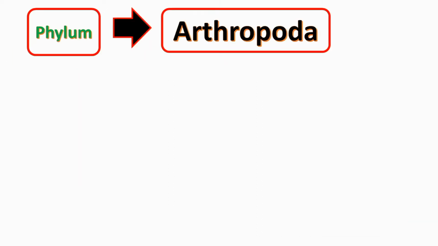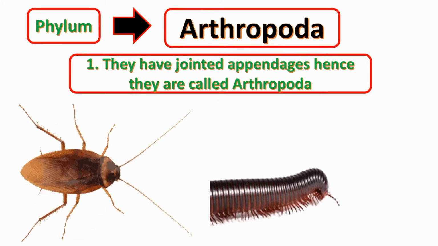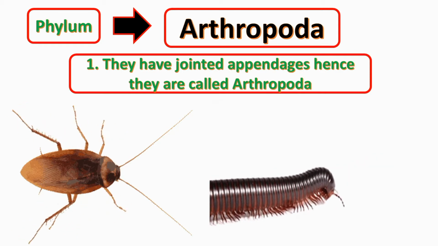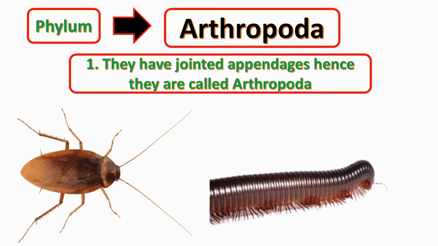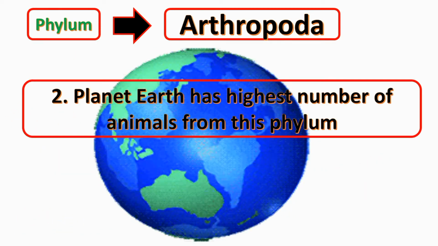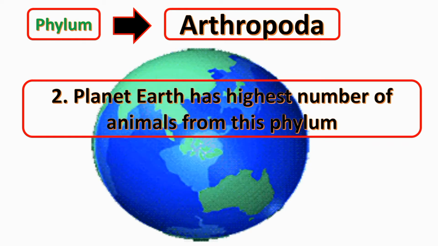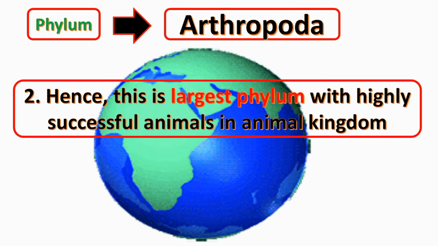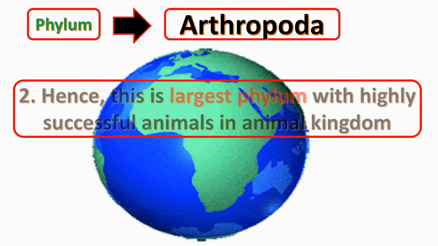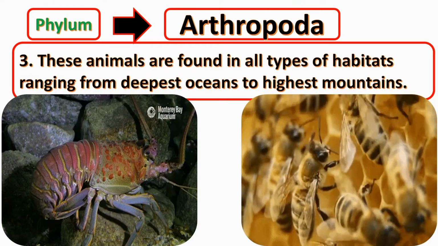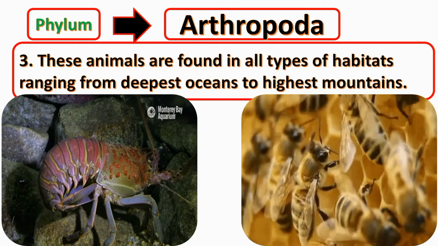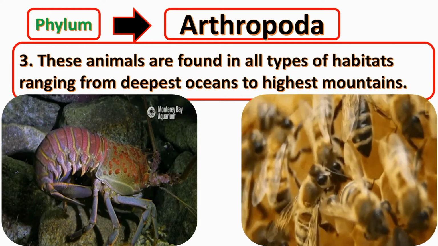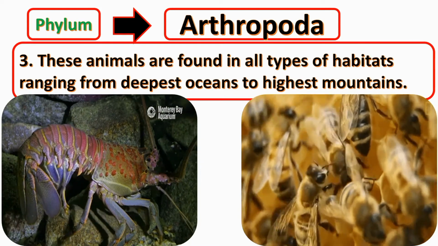These animals have joint appendages, hence they are called arthropods. Our planet Earth has the highest number of animals from this phylum. Hence, this is the largest phylum with highly successful animals in the animal kingdom. These animals are found in all types of habitats, ranging from deepest oceans to highest mountains.